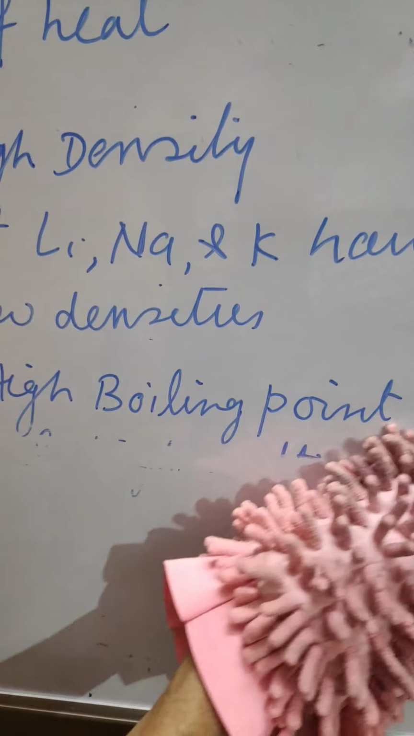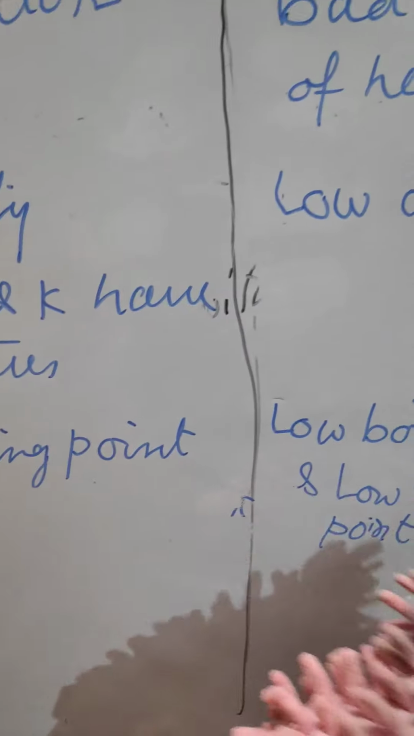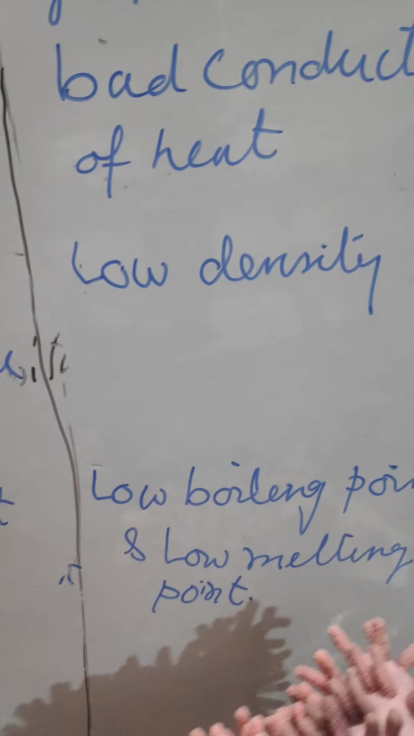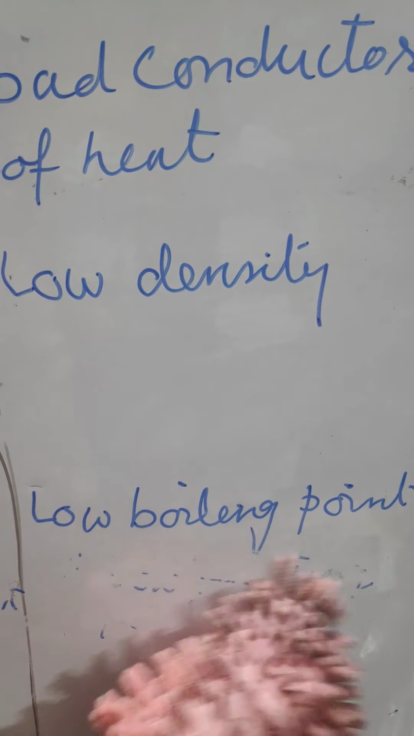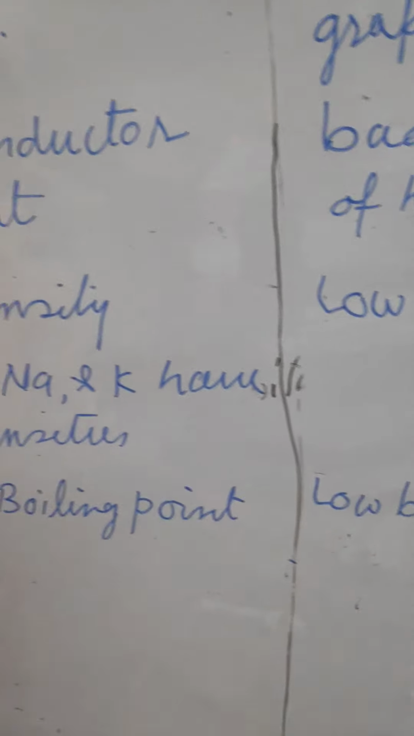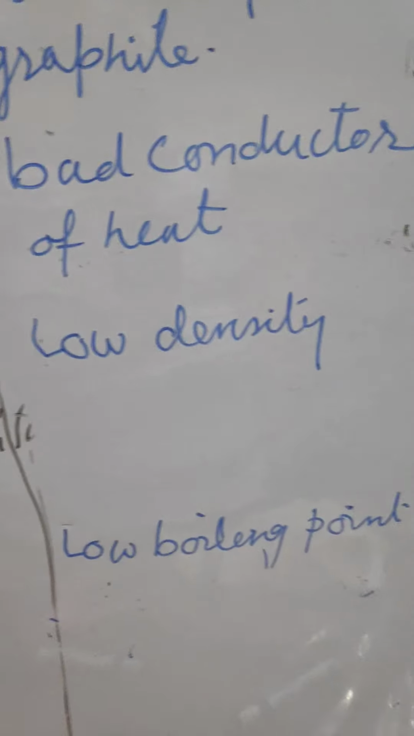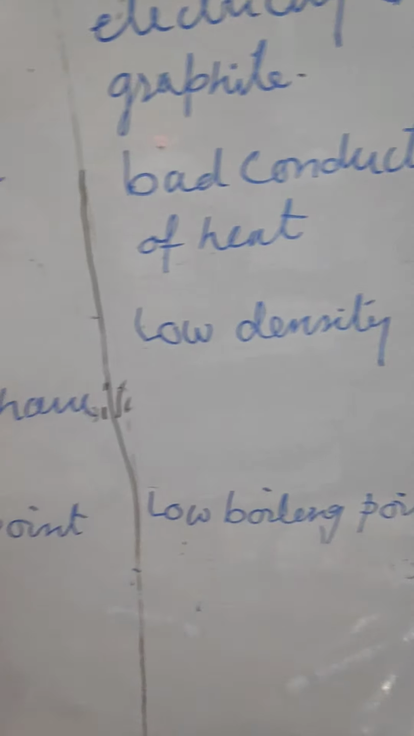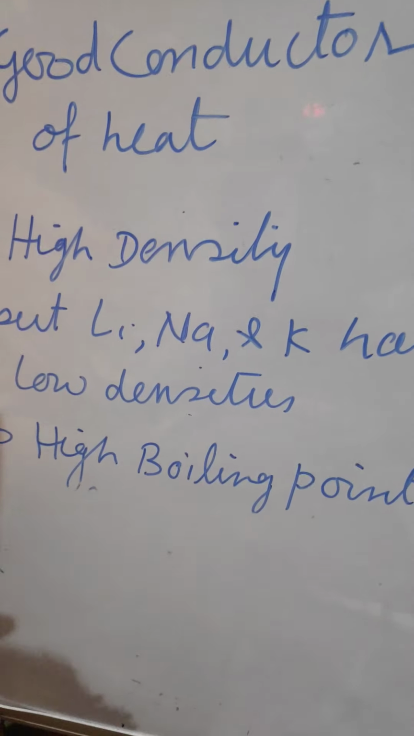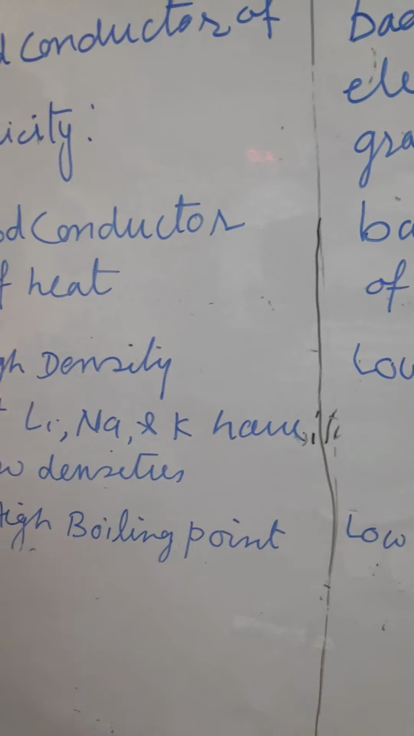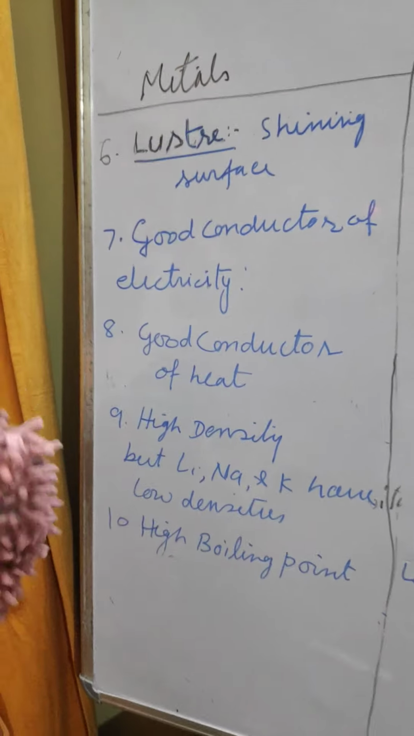Only write high boiling point, and for non-metals the low boiling point and low melting point. Only this much you write. High boiling point and low boiling point. Now it is clear, and now the next one is the 11th. Is it clear to you? Now the 11th point is